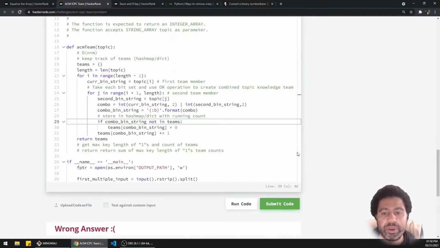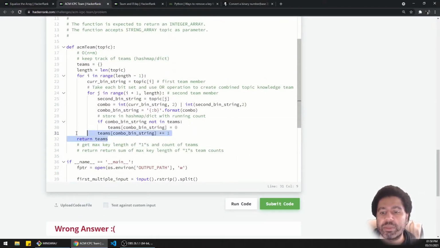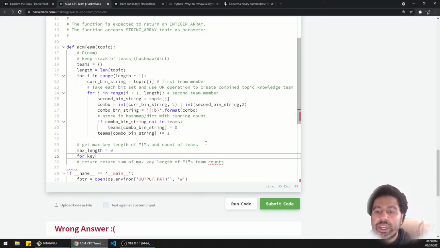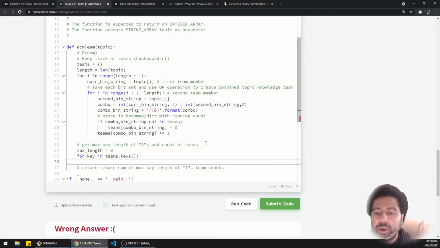So now what I have to do is the somewhat messy part, which is to look at all the keys and get the one with the largest number of ones. That, I think, is a different issue. So max length equals none, 0 for now. For a key in teams.keys, we're going to take the count of each key. These are going to be strings. So for that we want to get key.count1. That's going to be our count.